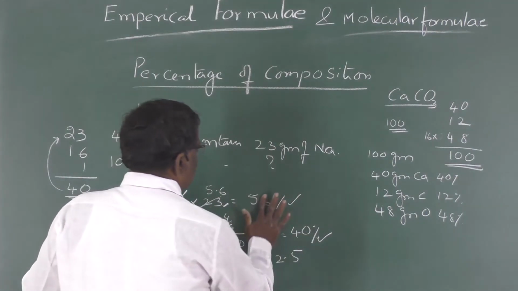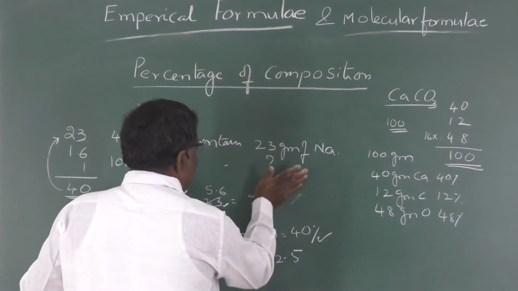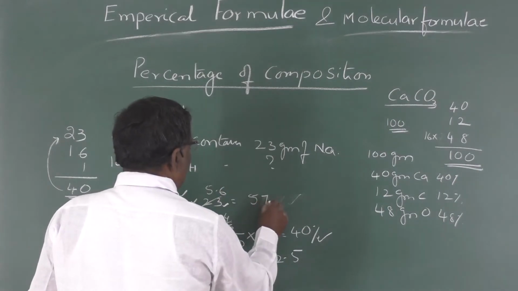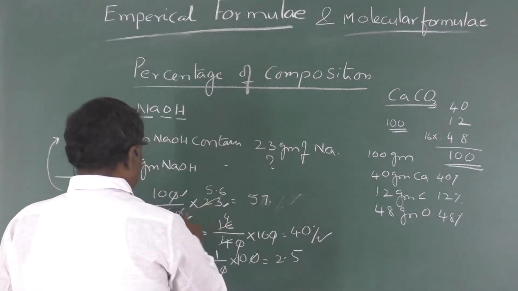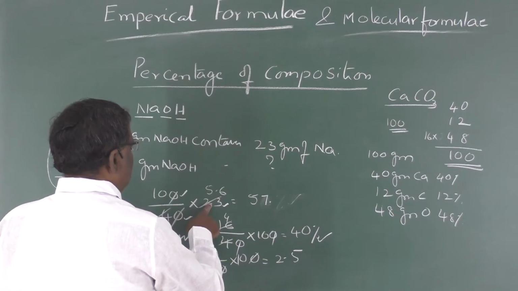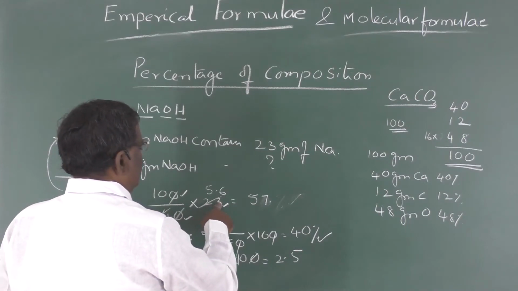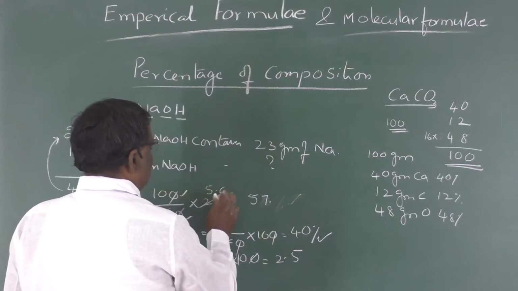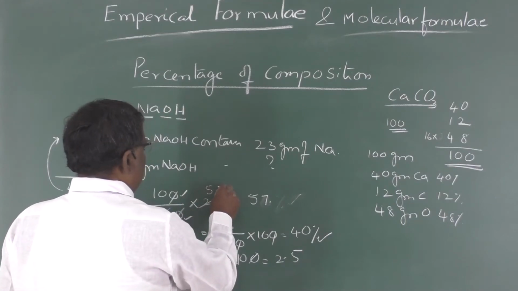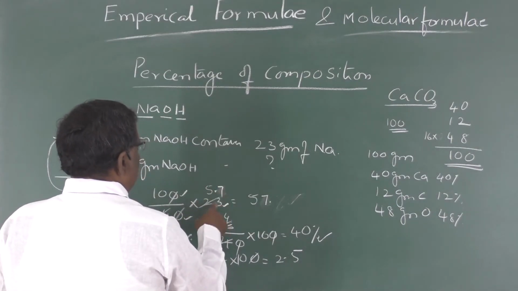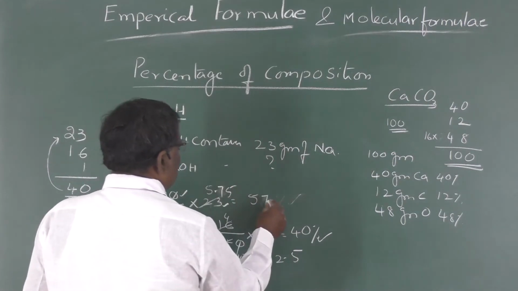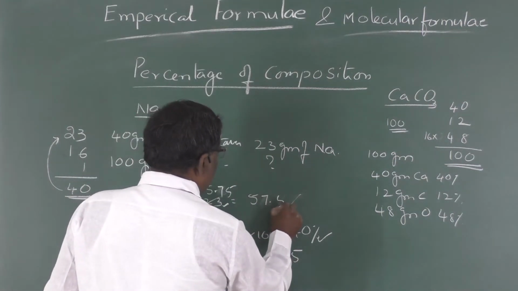Sorry, the sodium value is not 56, the exact value is 57.5, because 4 fives are 20, 4 sixes are 24, 4 sevens are 28, so it is 57.5.